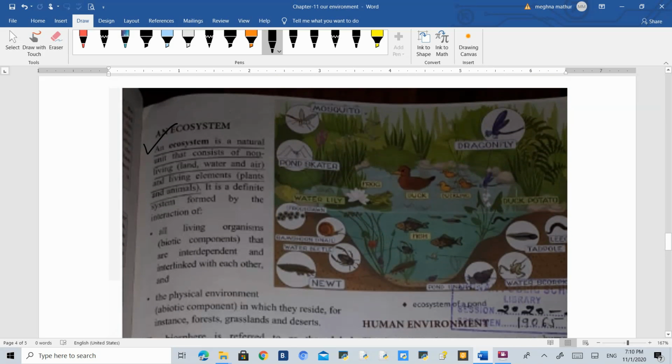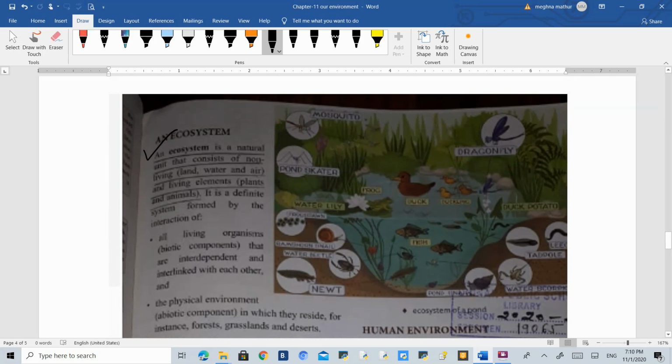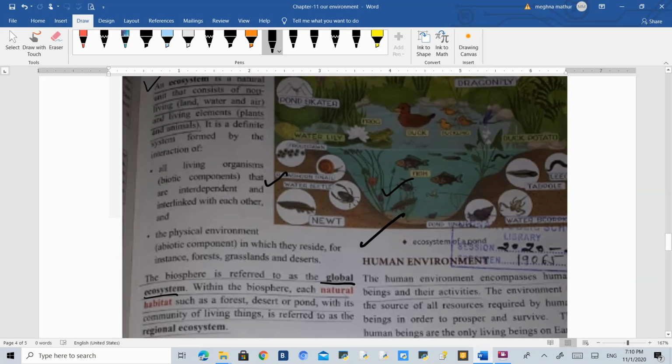The example is given over here in this photo. You can see the ecosystem of a pond, in which what kind of plants are there, what kind of organisms in water are there, what kind of land animals are there. This has been explained. So we can say that this is a regional ecosystem of a pond. And the interrelationships, how they are dependent on each other, everything comprises a regional ecosystem. But when we talk about the whole earth, then it is called the global ecosystem.